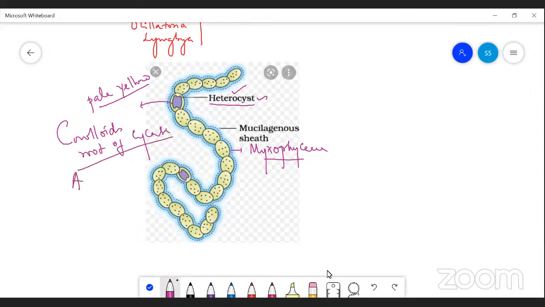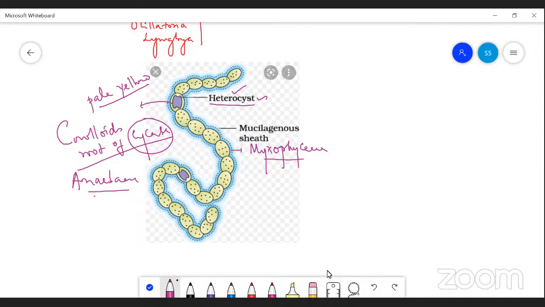For example, Anabaena. Anabaena is also filamentous. Anabaena can fix atmospheric nitrogen in the coralloid roots of the gymnosperm Cycas. They form a mutual relationship, of mutual benefit to these two living organisms. So these are called symbiotic associations.